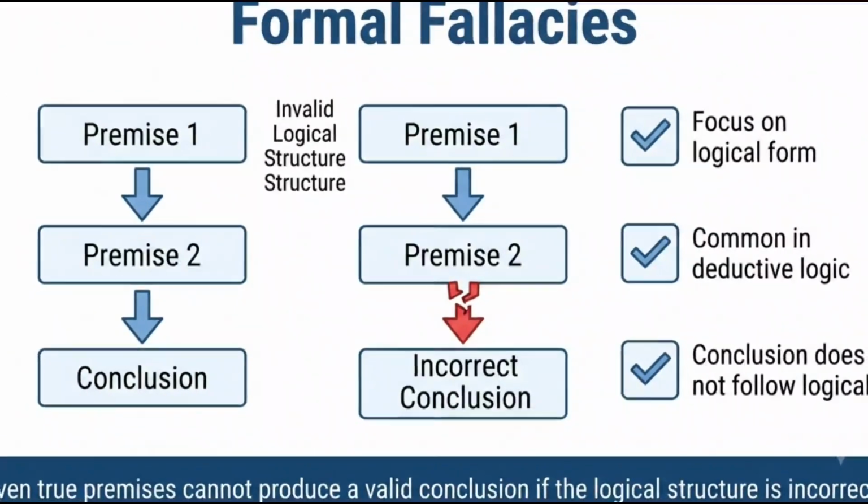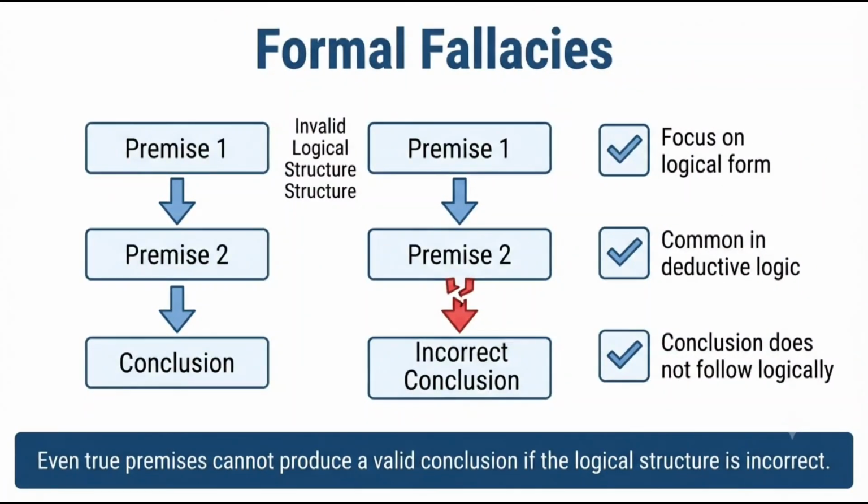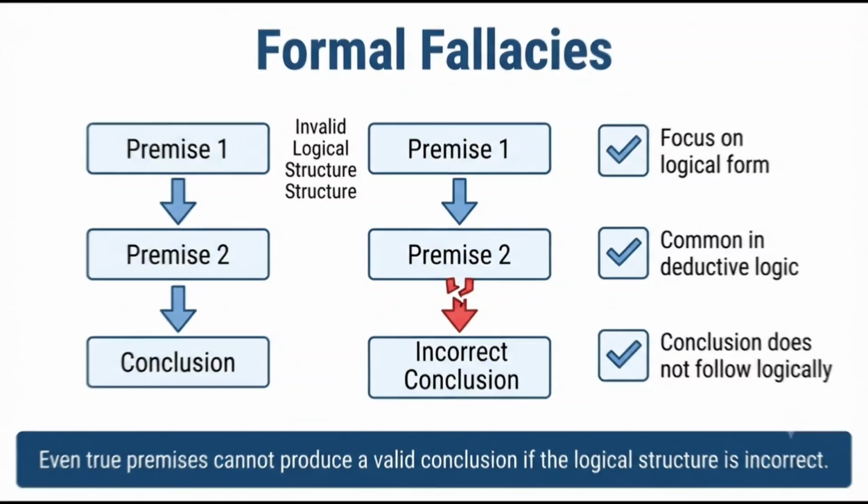A formal fallacy is an error in the logical form or structure of an argument. Even if all the statements are true, the conclusion does not logically follow because the reasoning pattern is invalid. Formal fallacies are mainly studied in symbolic and deductive logic.